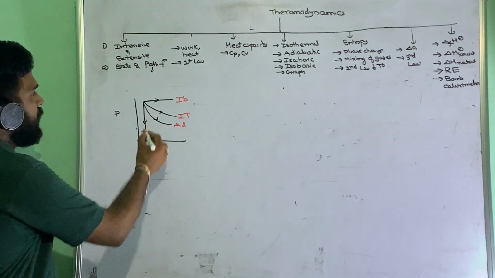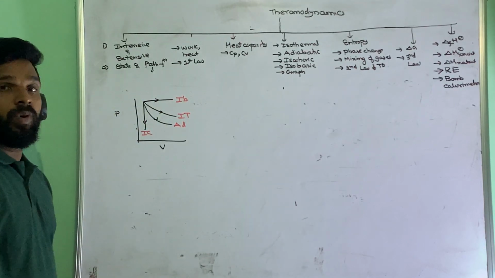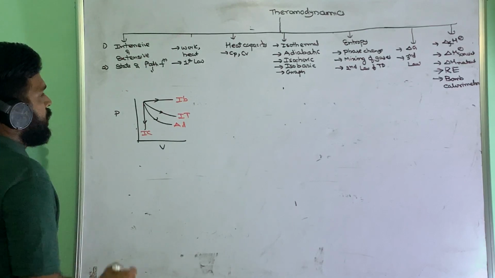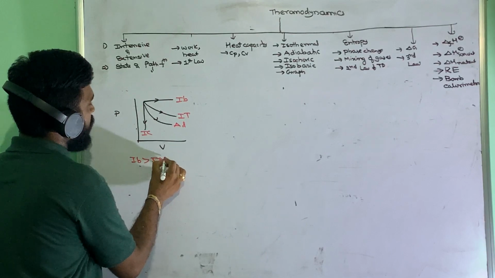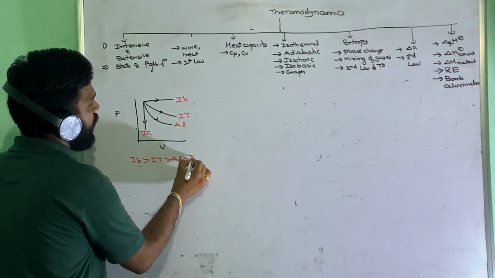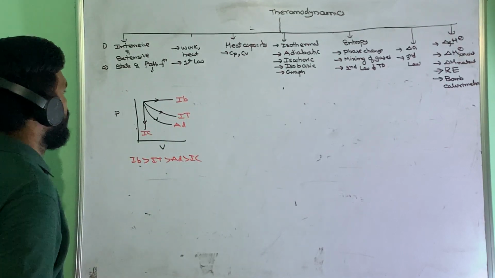Okay, so the area under the curve will give the work done by the system. So in this case, isobaric will have more work, then isothermal work, then adiabatic work, and for isochoric, work 0 will be there.